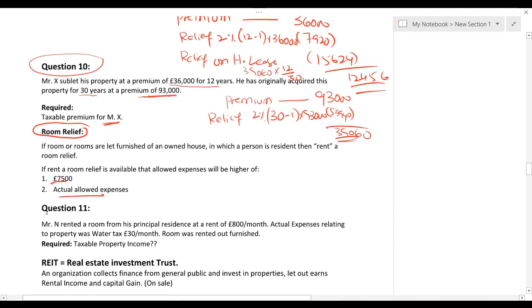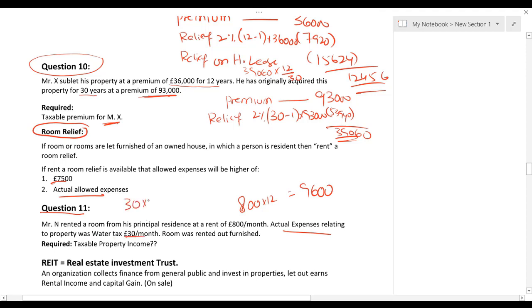Look at this question 11, so that you should be having a really good idea. Mr. N rented a room from his personal residence at a rent 800 per month. 800 into 12 gives me 9,600. So the rent which I am receiving from this room is 9,600. Actual expenses relating to the property was water tax 30 per month.